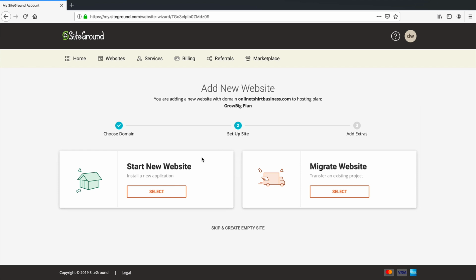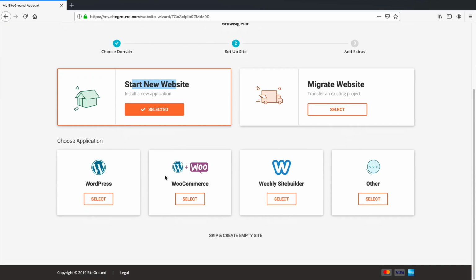All right, and simple. So right here it says Start a New Website. We'll just click on Select. And we're going to use WordPress. Now, we're also going to use WooCommerce, but we don't need to install that right now. It's a plugin, and we don't need to do that. So right here, we'll just click on WordPress.